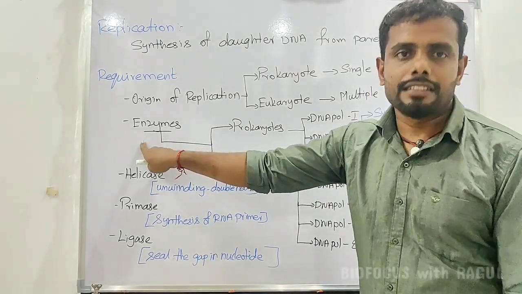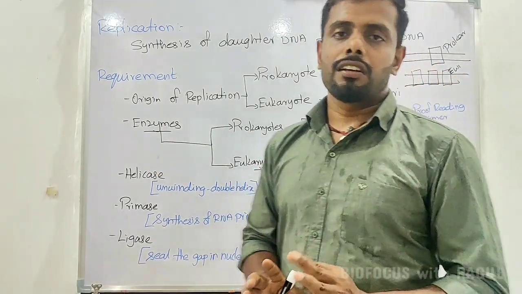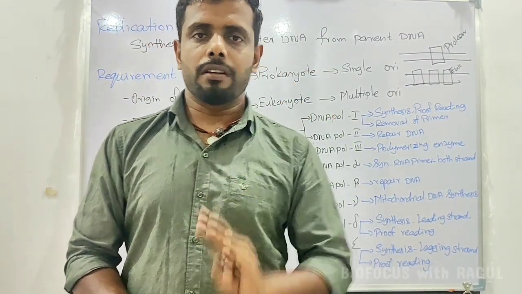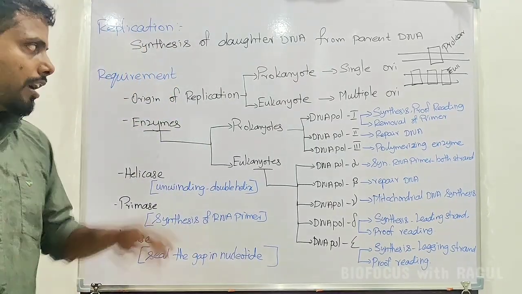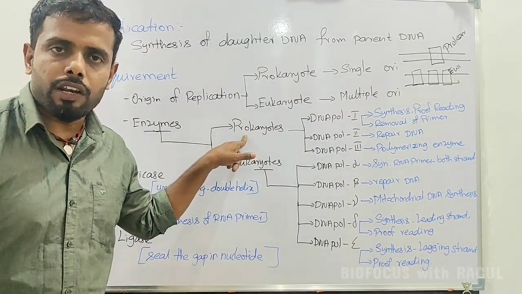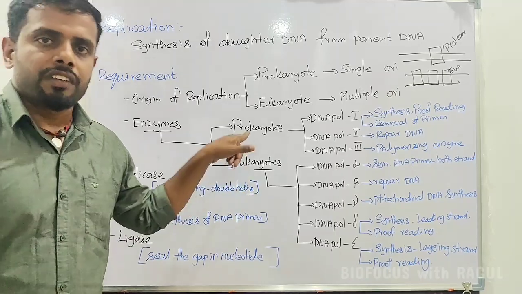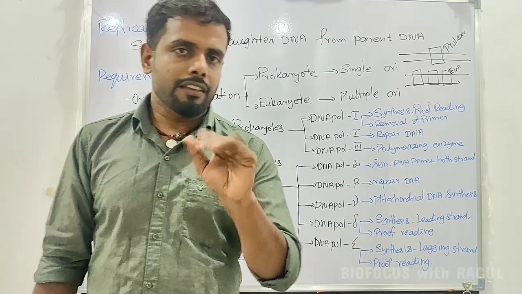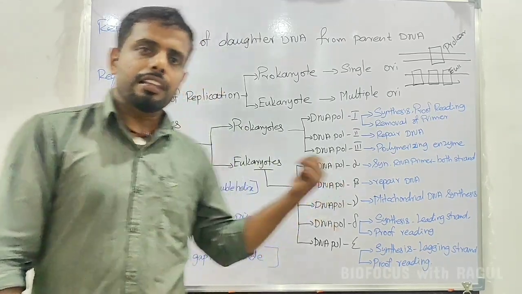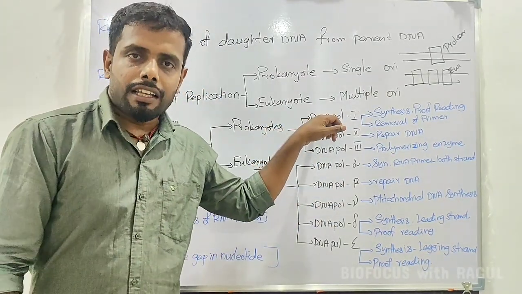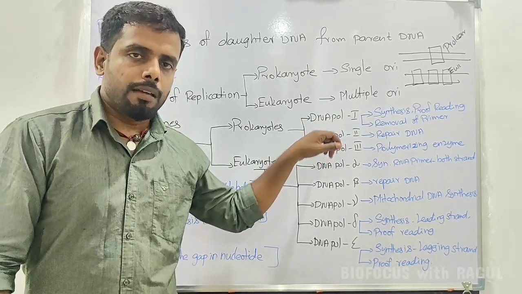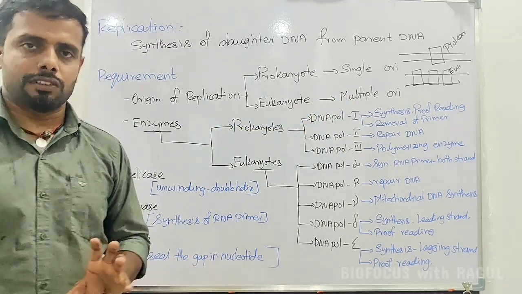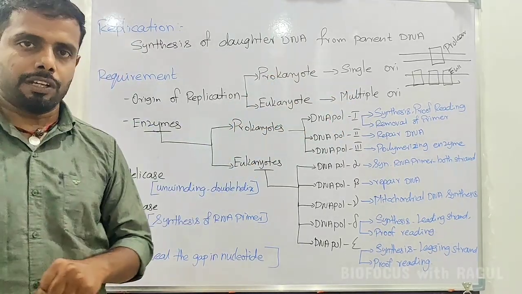Next, enzymes. In any reaction, enzymes are the very important players in the biological system. There are prokaryotic enzymes and eukaryotic enzymes. Prokaryotes have 3 enzymes, and eukaryotes have 5 different types of enzymes. In prokaryotes we have DNA polymerase 1, DNA polymerase 2 and DNA polymerase 3. So there are 3 enzymes, and now let us see their functions.